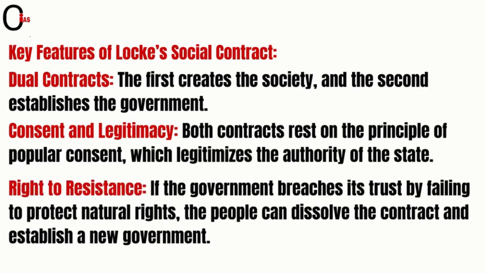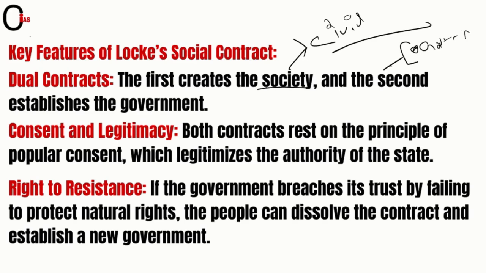And now if we look at the key features of Locke's social contract, the dual contract, the first creates the society, as I have told, friends, civil society, right? In the first, what was the creation? Civil society, right? And the second, government. There is a mutual agreement between the government and people. So here, government and people, right? The major difference in the first and second contract.